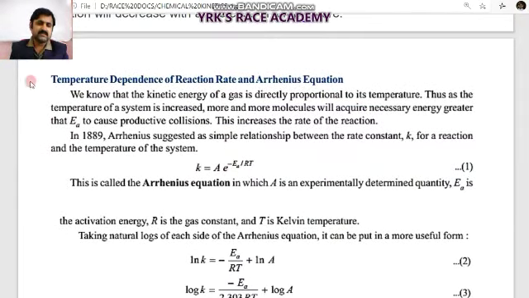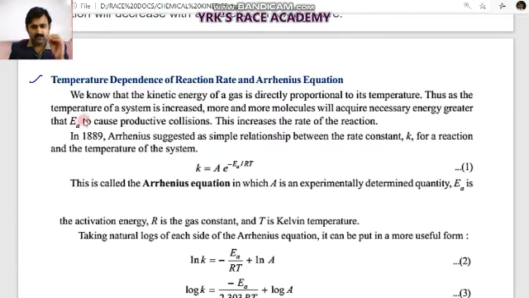So this was successfully explained by the scientist Arrhenius with his activation energy theory. This is called the activation energy, and it changes the rate of reaction. This is called the Arrhenius equation: k = A e^(-Ea/RT).